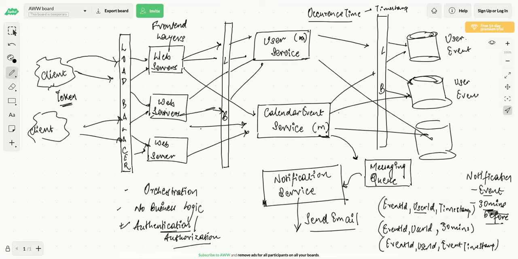Now there are two issues with this process. Can anyone tell me what the issues are? Correct. Okay. Before I actually move forward, the main business logic will be in this, your backend layer. This will contain the main business logic. Now, can anyone tell me what is the issue with these events? Any one of you?